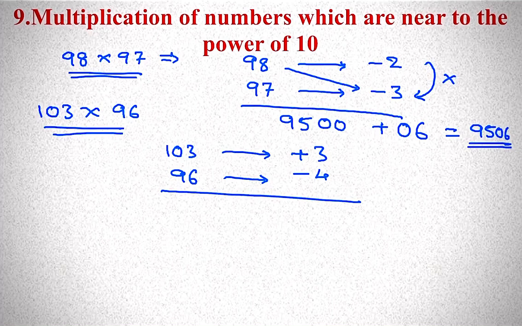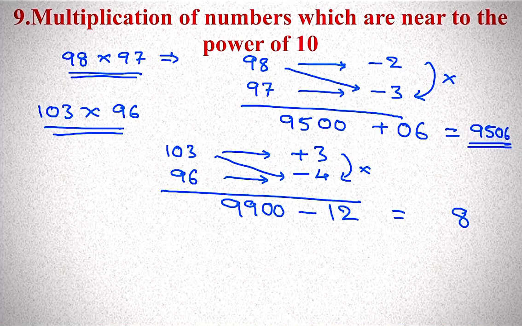So plus into minus, minus. Here you have to multiply, 3 into 4, 12. 103 minus 4, 99. Keep 2 zeros. So 9900 minus 12, that is 9888.